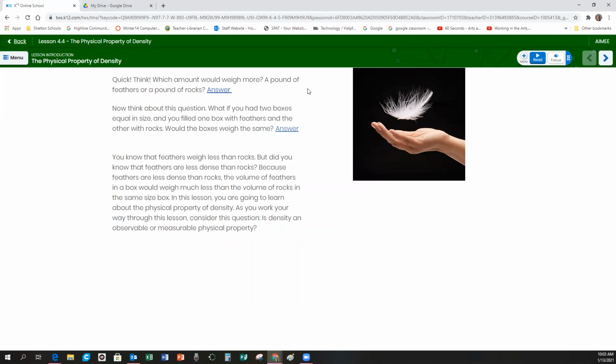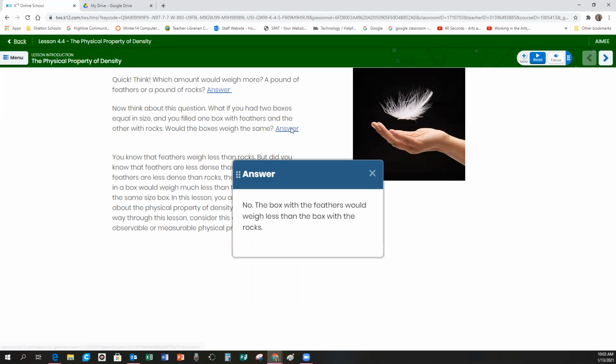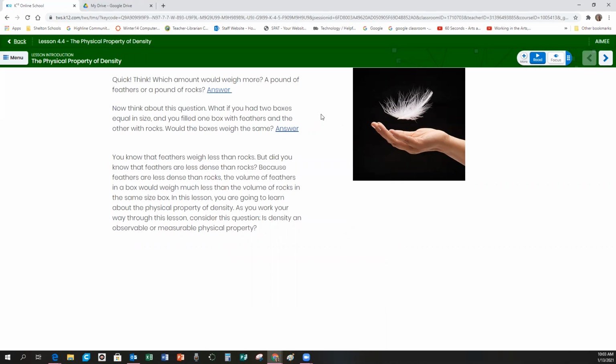Now think about this question. What if you had two boxes equal in size and you filled one box with feathers and the other with rocks? Would both boxes weigh the same? Duh, no. The box with the feathers would weigh less than the box of rocks because rocks are generally heavier than feathers. You know that feathers weigh less than rocks, but did you know that feathers are less dense than rocks? Because feathers are less dense than rocks, the volume of feathers in a box will weigh much less than the volume of rocks in the same box.